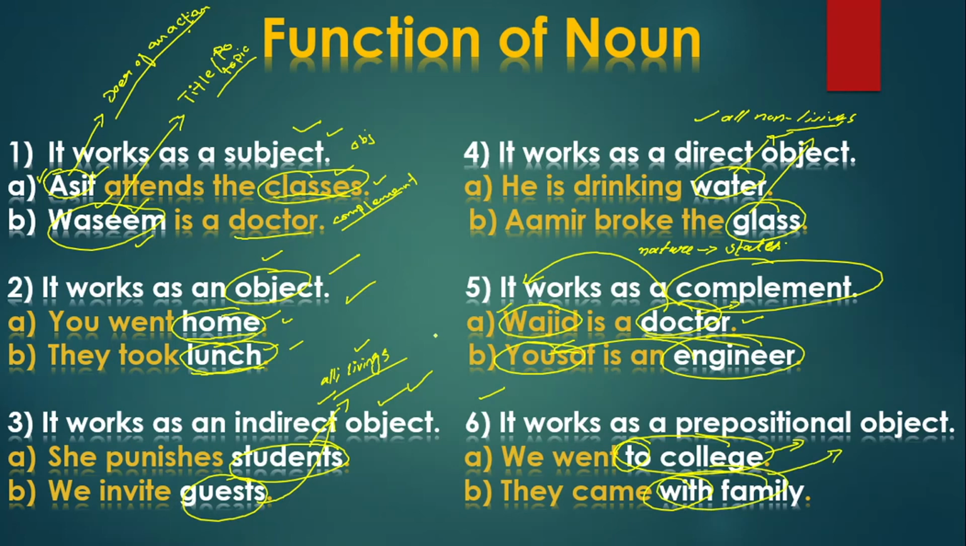So see, whatever we have circled, these are your nouns. In the first function, Asif and Wasim are working as a subject. One is working as a doer of an action subject, one is working as title subject. In the second function, home and lunch are working as an object. In the third function, student and guest are working as indirect object. And as a direct object in your fourth function, that is water and glass. And in the fifth function, as a complement, doctor and engineer are working as complement. And in the sixth example, to college and with family are working as prepositional object.